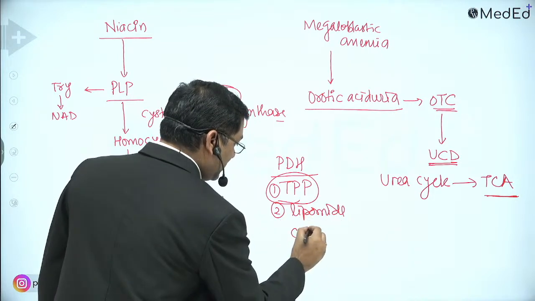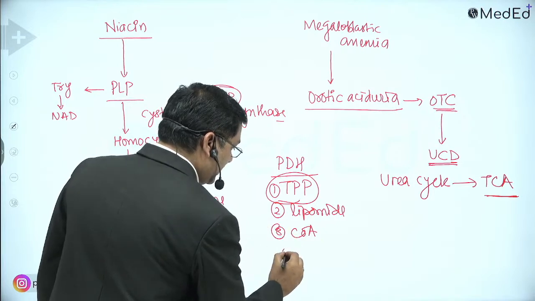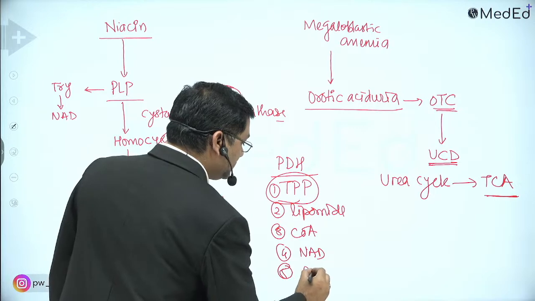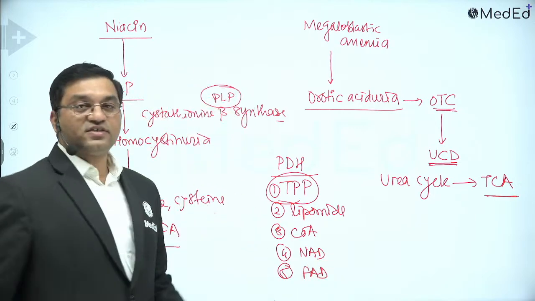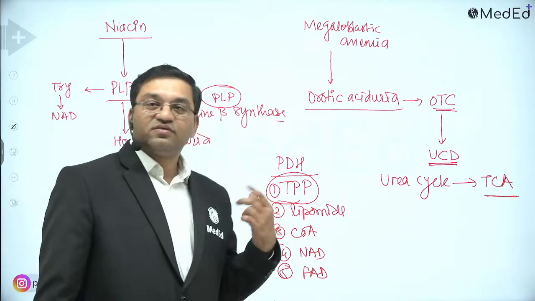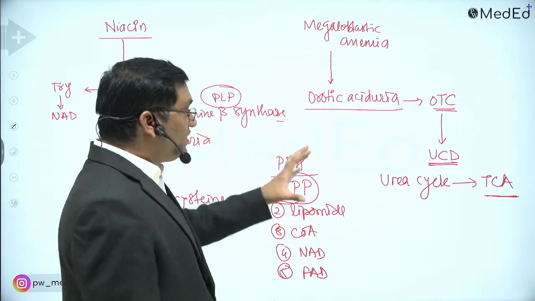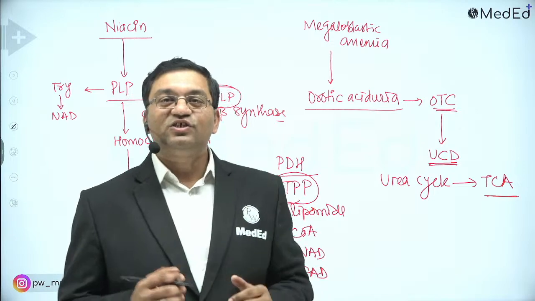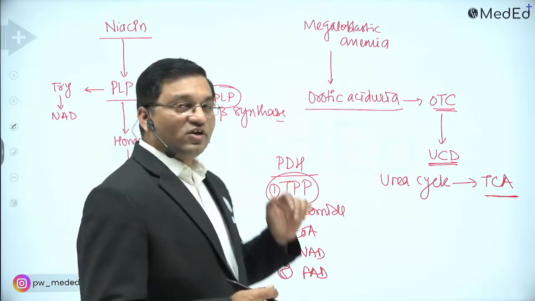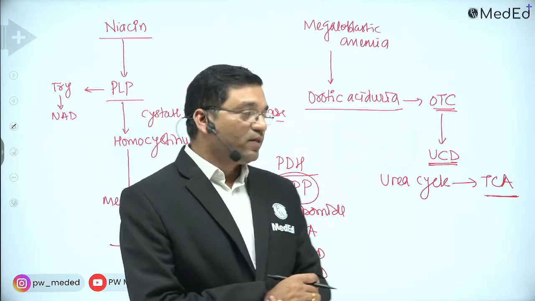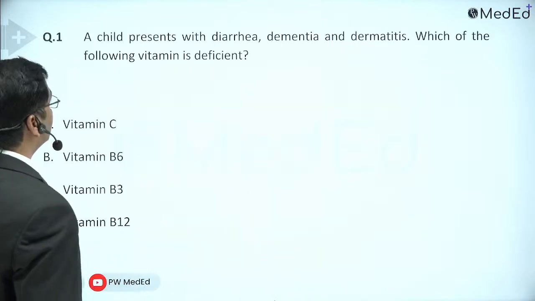Then coenzyme A, NAD and FAD. These are the coenzymes required for these reactions. So we'll discuss these coenzymes and the vitamins related to them. In this way, we'll discuss the different topics related to the FMGE exam. Okay, starting with the first question.